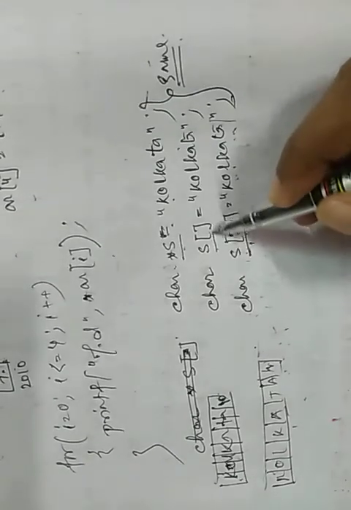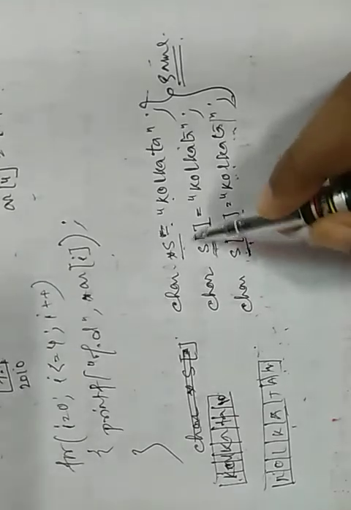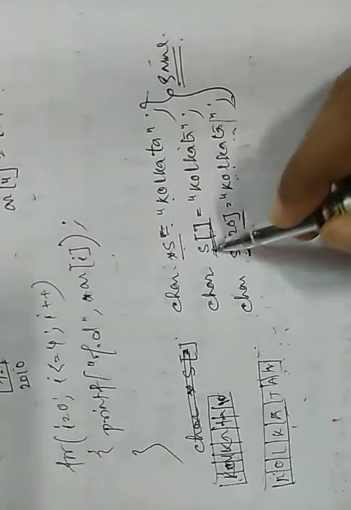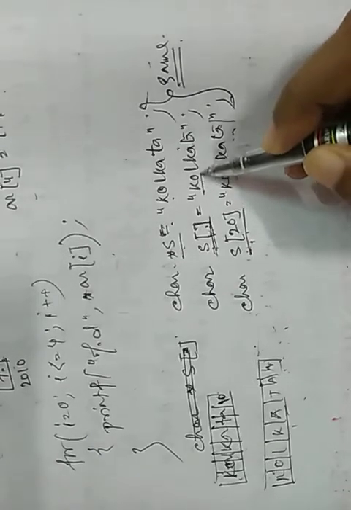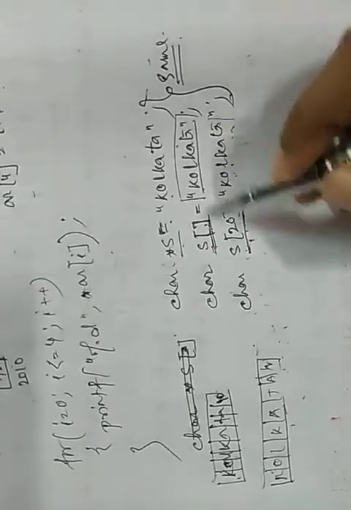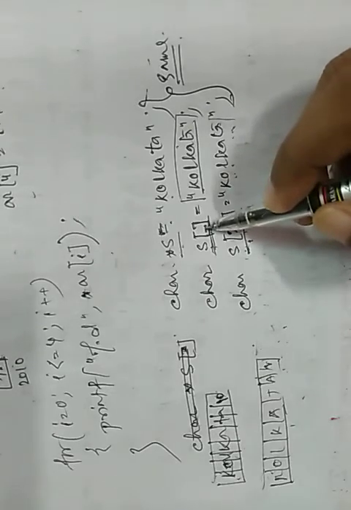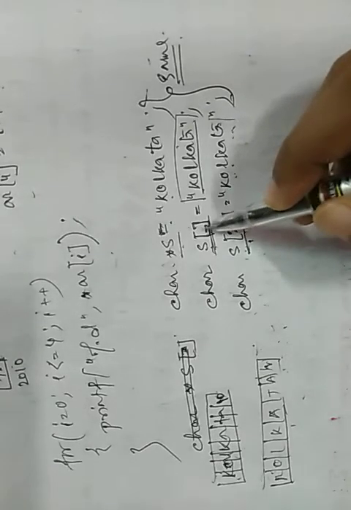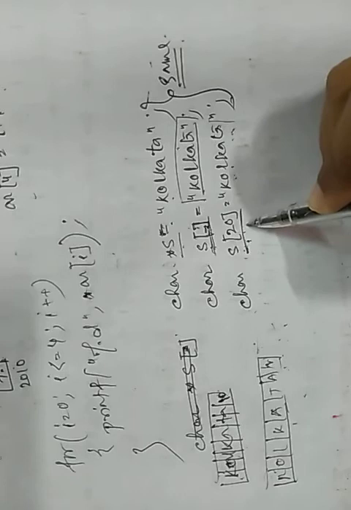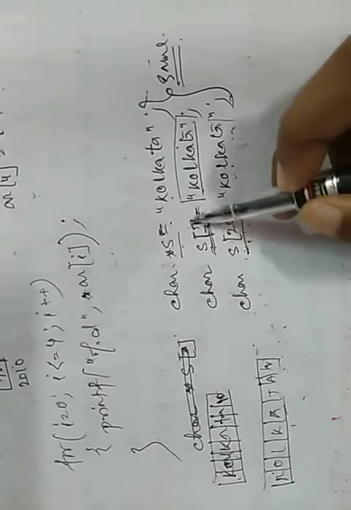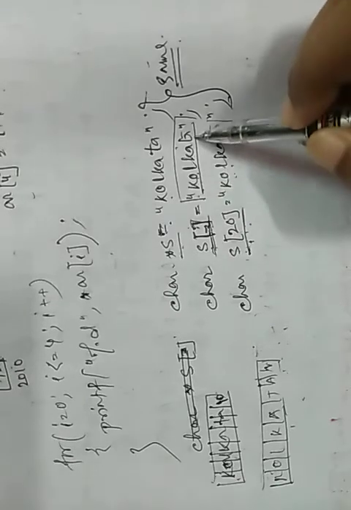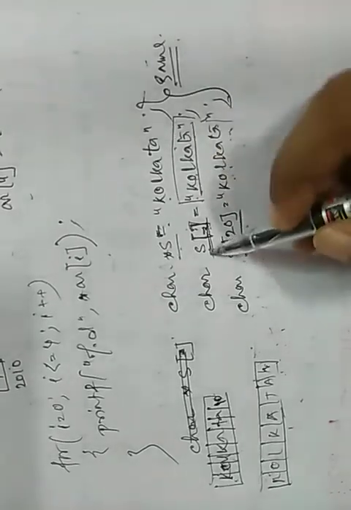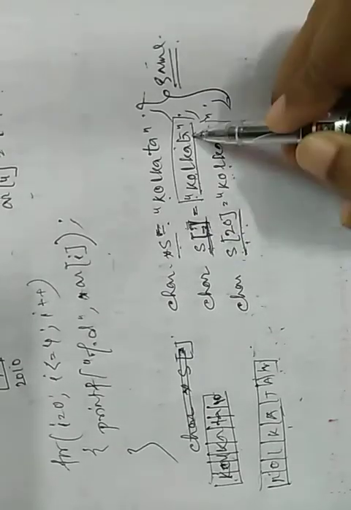That's why we declare this. This declaration means s is an array. It occupies as much space as in Kolkata, because we did not specify any index number here. So the s array occupies as much space as the total string requires. This is the normal declaration, static declaration.